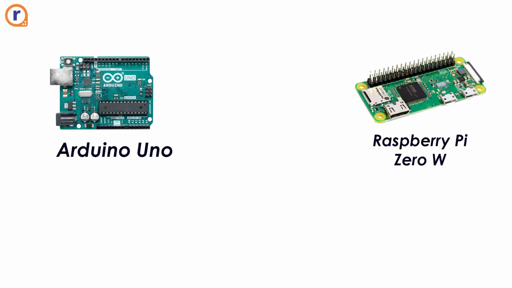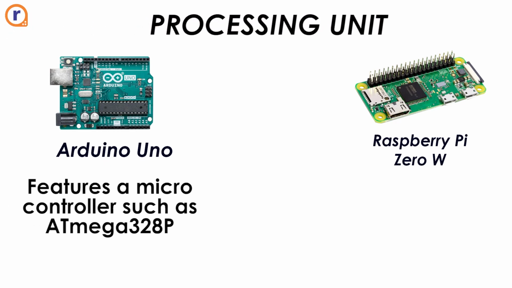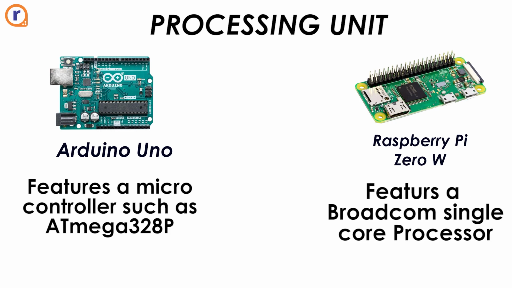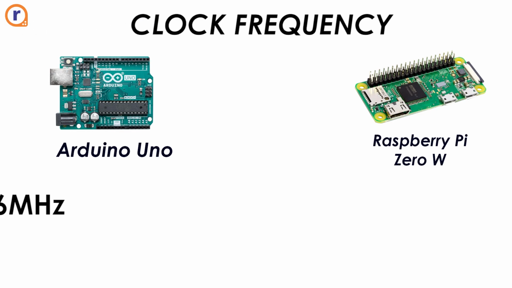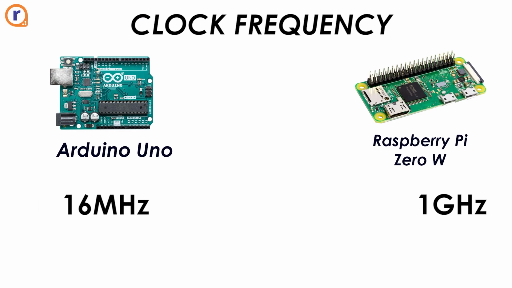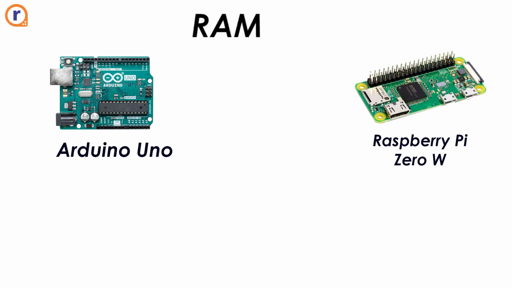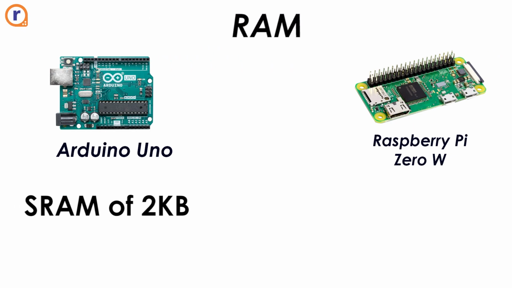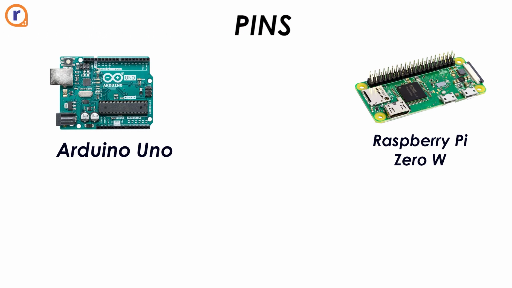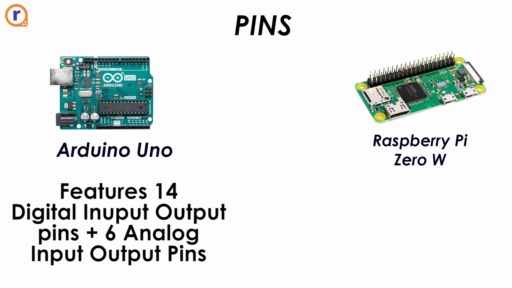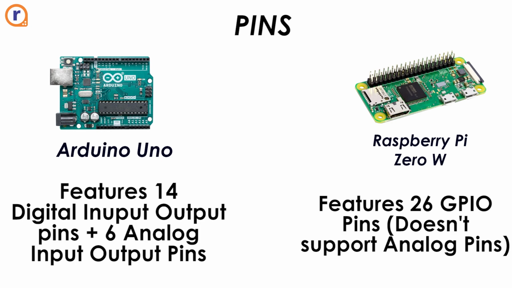The first key difference between an Arduino Uno and a Raspberry Pi Zero W is the processing unit. While the Arduino features a microcontroller such as the Atmega 328P, the Raspberry Pi features a Broadcom single-core processor. The clock frequency in the Arduino is 16 MHz, while the Raspberry Pi features a clock frequency of 1 GHz. While the RAM of the Arduino Uno is an SRAM of 2 KB, the RAM of the Raspberry Pi is 512 MB. The pins: the Uno features 14 digital input-output pins plus 6 analog I/O pins, while the Raspberry Pi features 26 GPIO pins and doesn't support any analog pins.